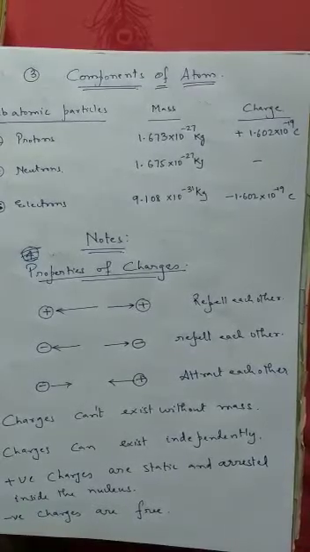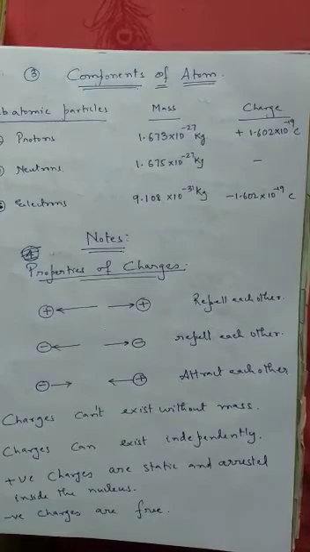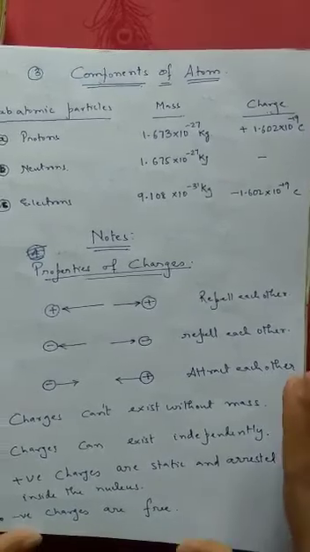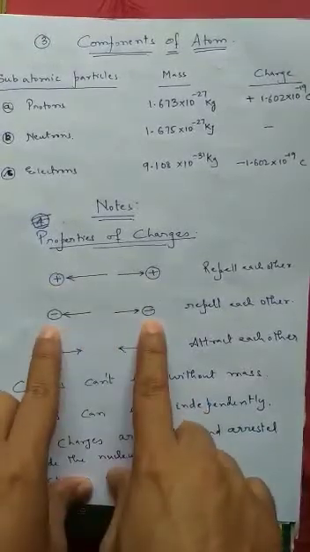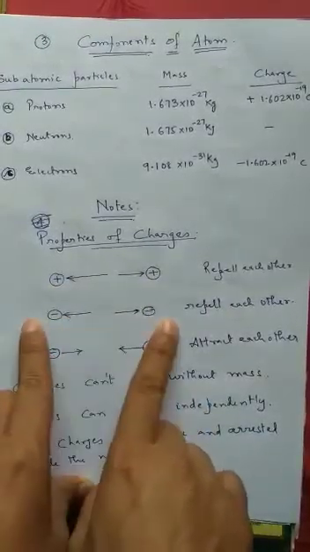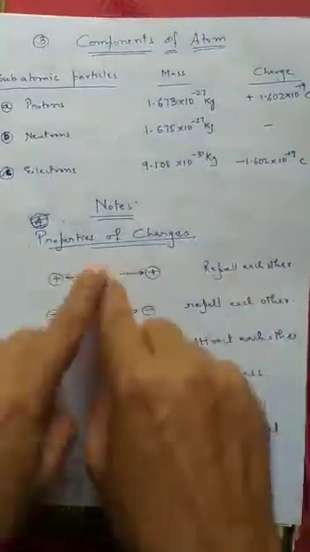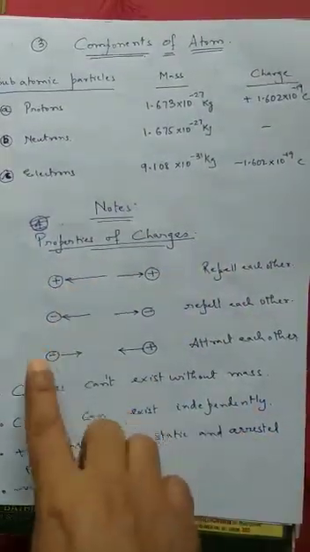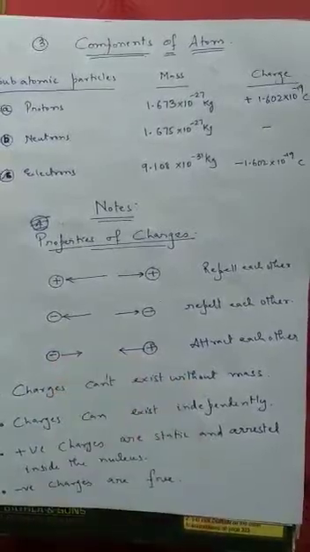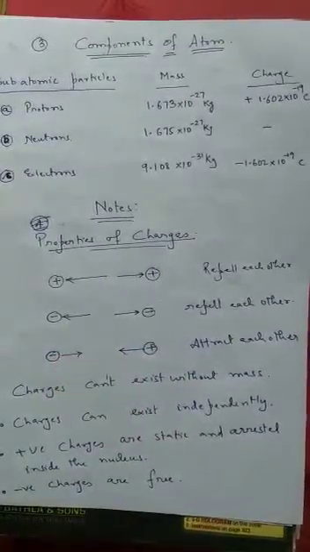About charges, we should understand a few of their properties. When there are two positive charges, they will repel each other. Similarly, when there are two negative charges together, they will repel each other. We can say that two like charges repel each other, but a positive charge and a negative charge will attract each other. This is one property of charge that you should know.